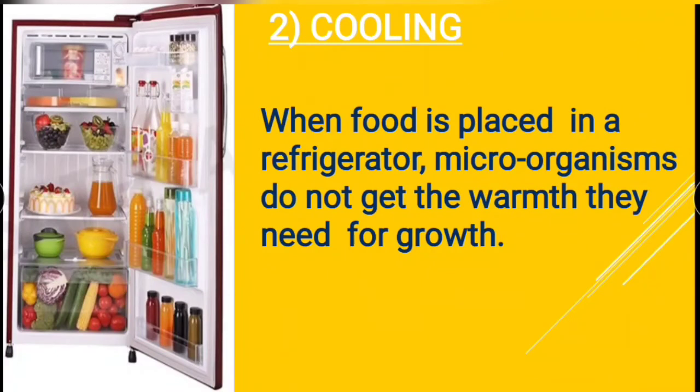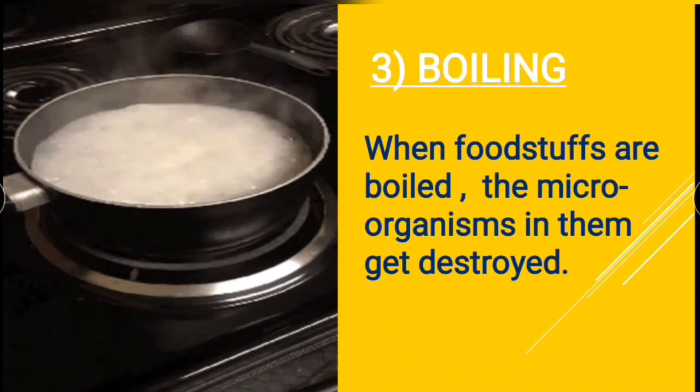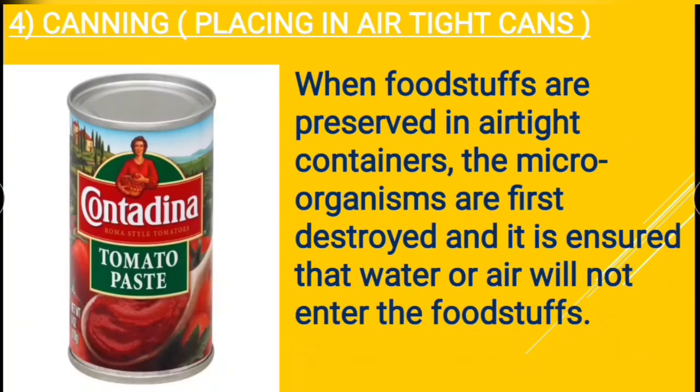Second one is cooling. When food is placed in a refrigerator, microorganisms do not get the warmth they need for growth and hence the food is preserved. Third one is boiling. When foodstuffs like milk are boiled, the microorganisms in them get destroyed. Fourth one is canning or placing it in an airtight can. When foodstuffs are preserved in airtight containers, the microorganisms are first destroyed and it is ensured that water or air will not enter the foodstuffs.